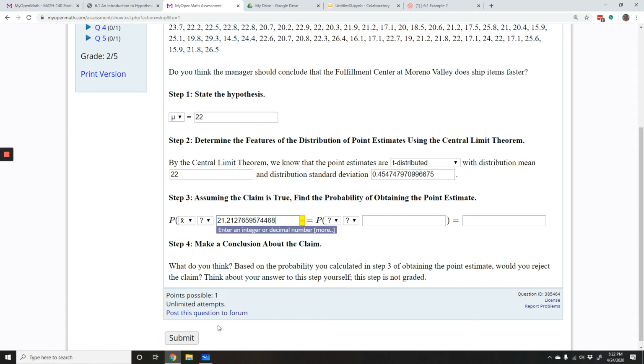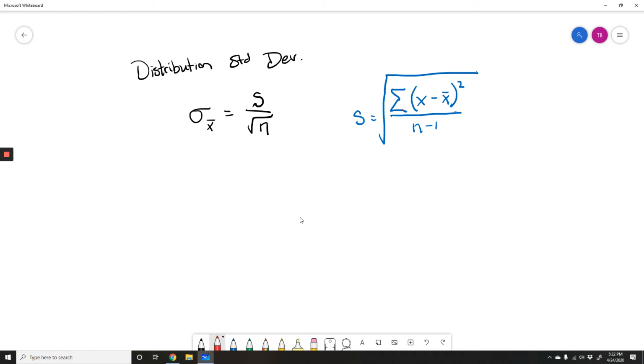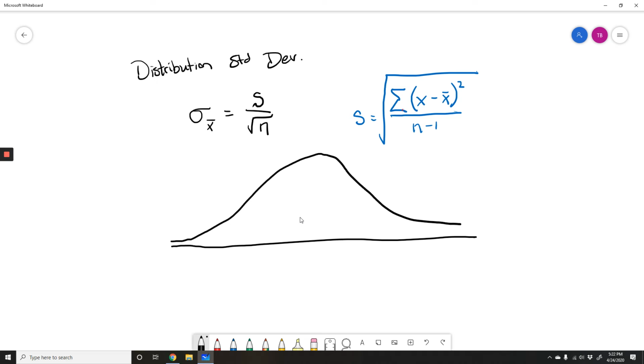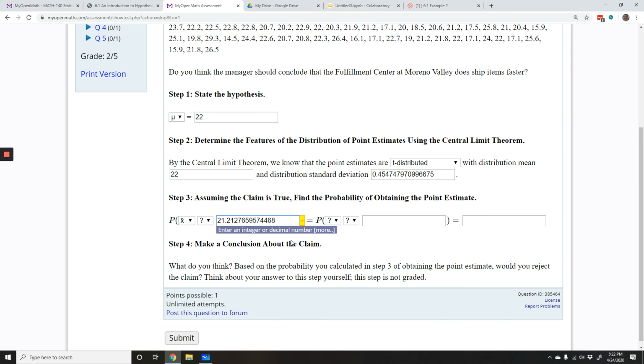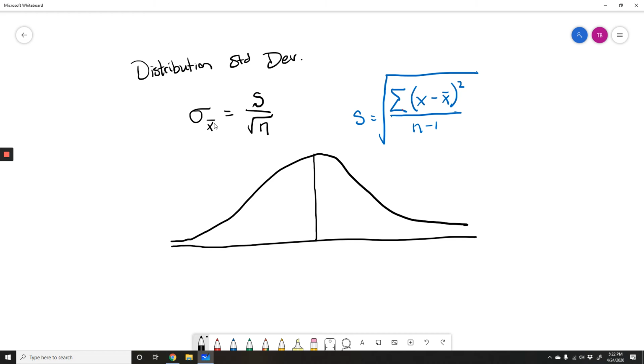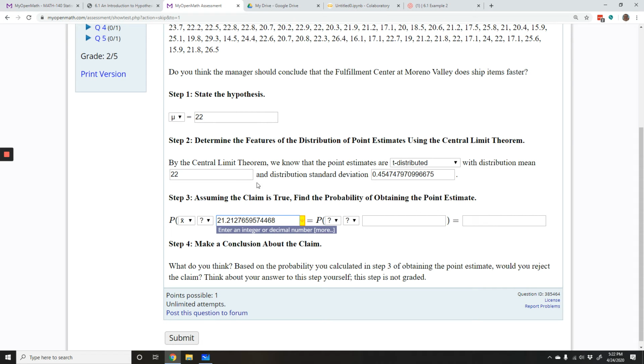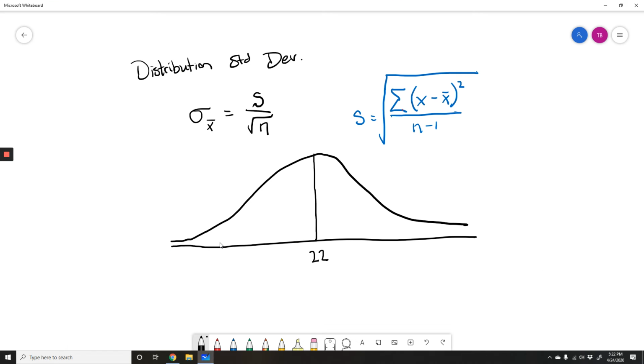Okay? So what's going on here is we have a t-distribution. Now, a t-distribution looks an awful lot like a normal distribution. We still get that bell curve. We're assuming the mean is 22, right? That's our hypothesis. So we've hypothesized the mean is 22. Our claim is that our sample is 21.21. So 21.21, that's a little less than 22.